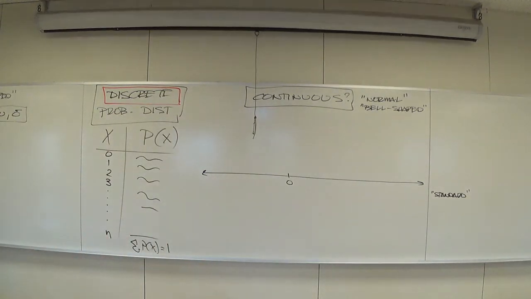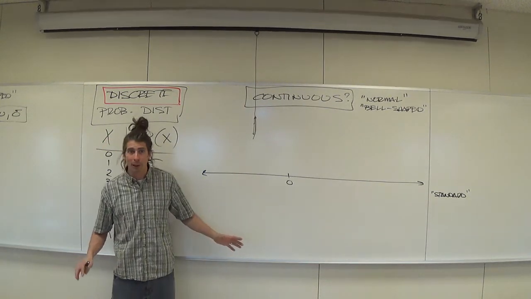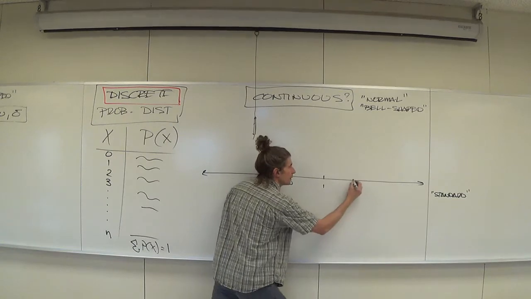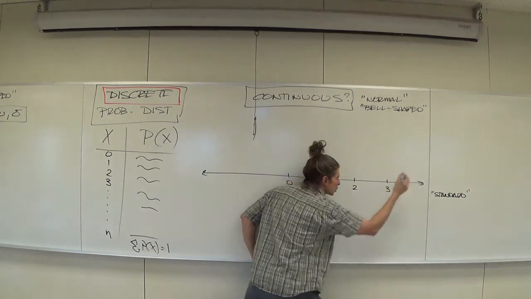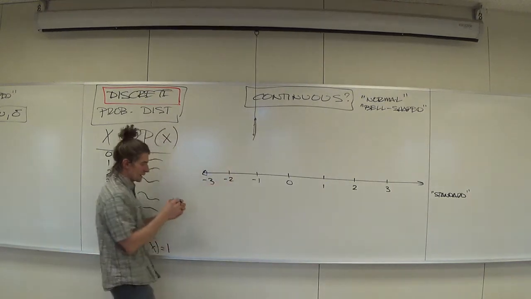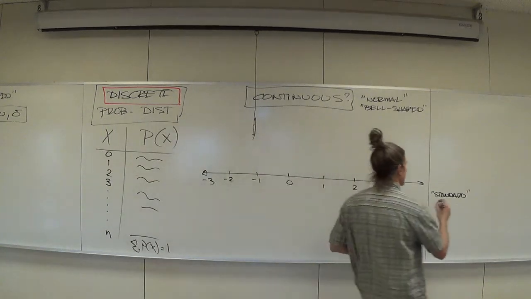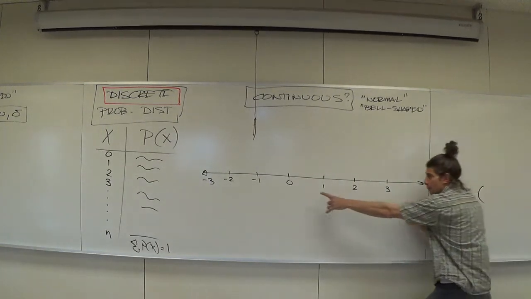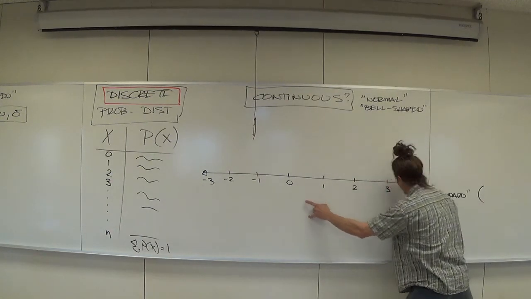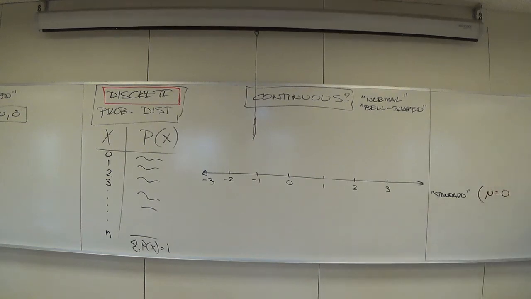They don't get that. But so I'm going to put 0 in the quote-unquote middle of the number line. Then you have 1, and 2, and 3, and so forth, and -1, and -2, and -3. And these numbers have numbers in between them, obviously. What I want to talk about with the standard normal is, since I'm putting 0 in the middle, 0 is going to be the average of the standard normal distribution.